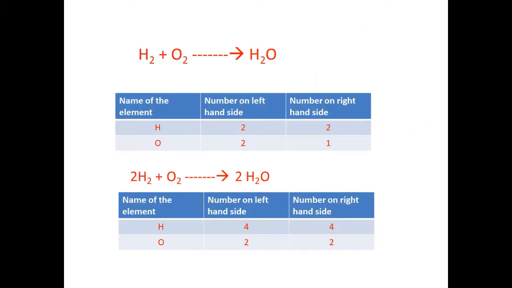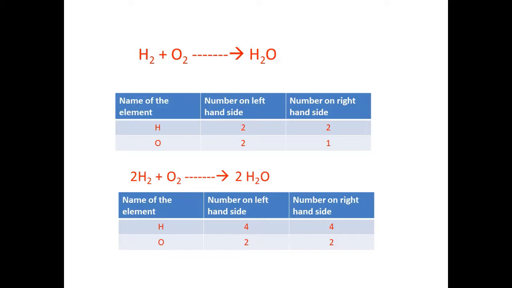So how do you balance an equation? See, observe it. I have taken a wonderful equation: H2 plus O2 gives H2O. First, just draw a table. It was given in the textbook also, but I'm repeating. The table has 3 columns and 3 rows. First column, name of the element. Second column, number of the element on left hand side. Third, number on right hand side. What is the name of the element we have? Hydrogen. On left hand side, how many hydrogens? 2. On right hand side, how many?